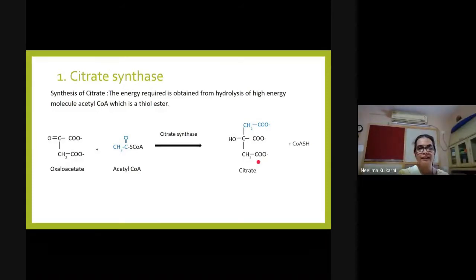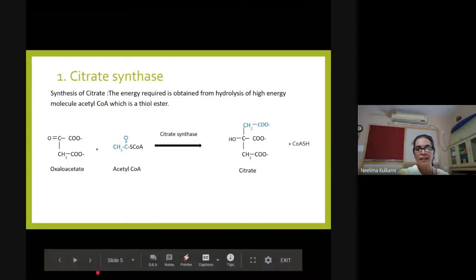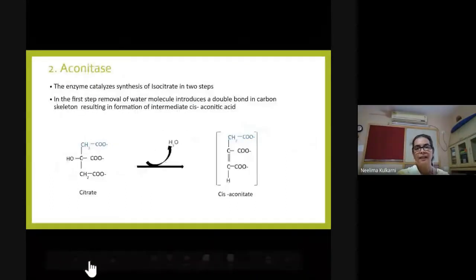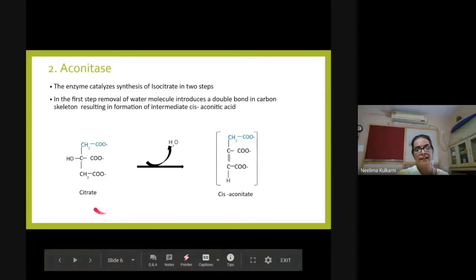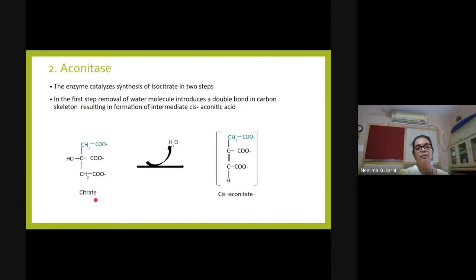Let us see the next reaction. In the next reaction, after citrate synthase, citrate is synthesized. The citrate is now acted upon by an enzyme which is known as aconitase.